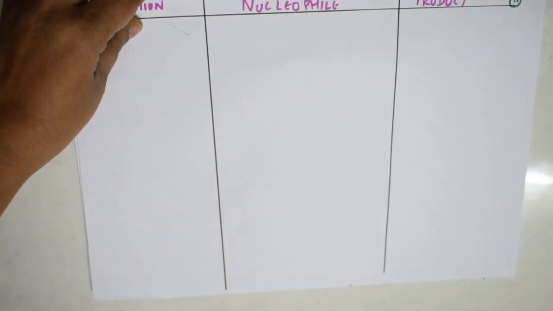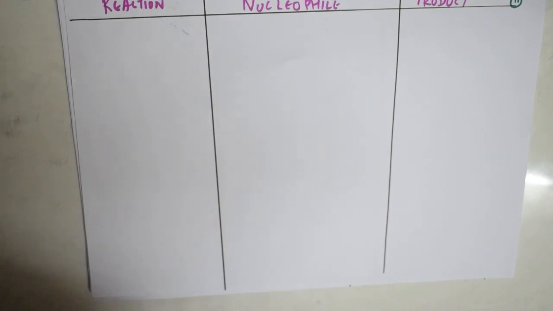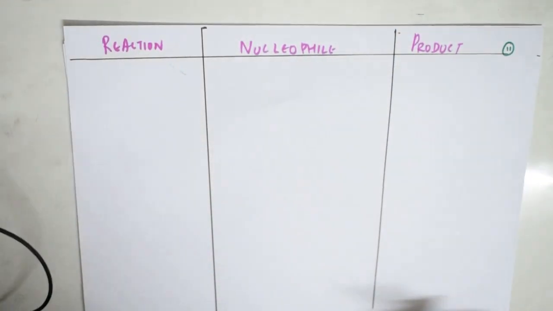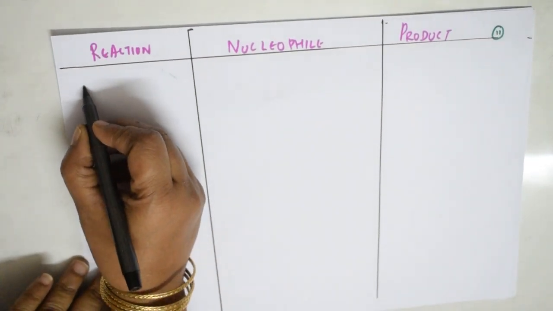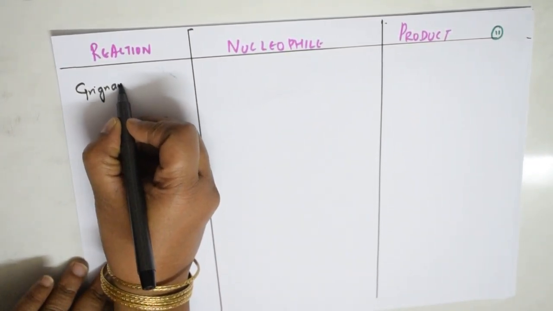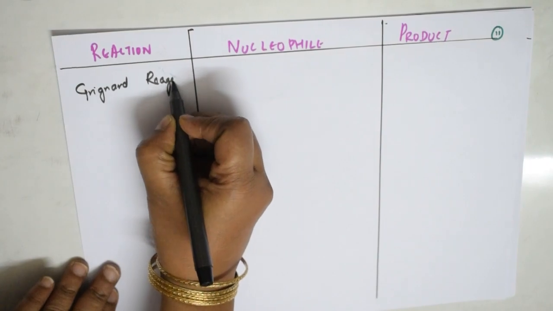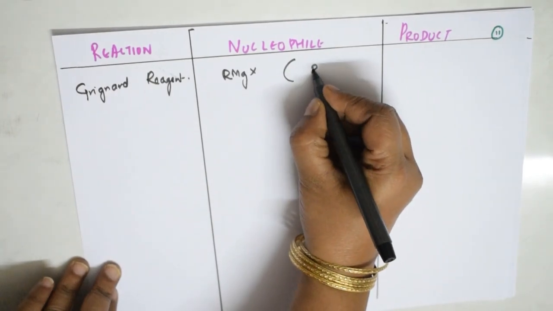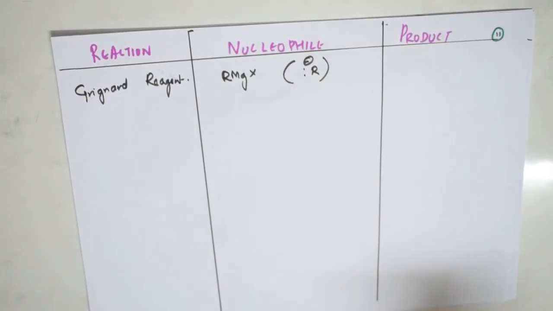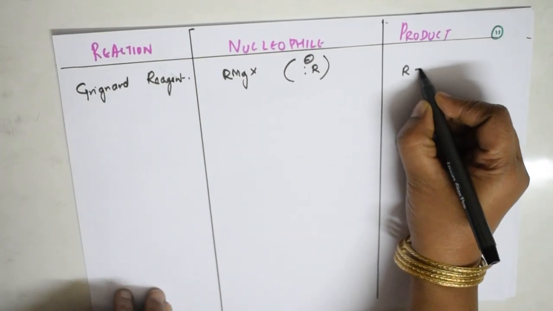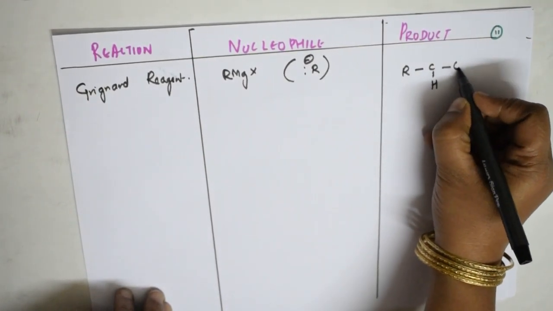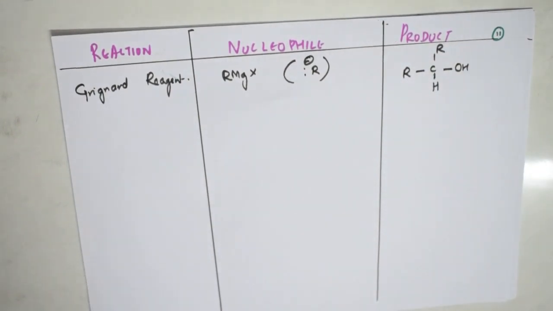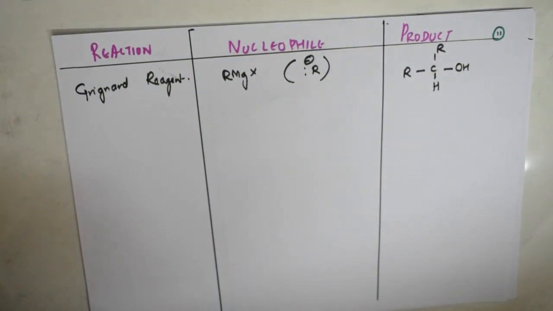The next thing, let us take one more reaction. Here I'll be adding Grignard's reagent. Let me move the paper a little bit down, right? So here the addition is for Grignard's reagent. In Grignard's reaction, what is the Grignard reagent? RMgX. In Grignard's reagent, what is the nucleophile? Alkyl group, electron donating. The product would be the same, R, C, H, OH and R. This is fine, students. If you follow the first step, you will clearly understand what the concept is.